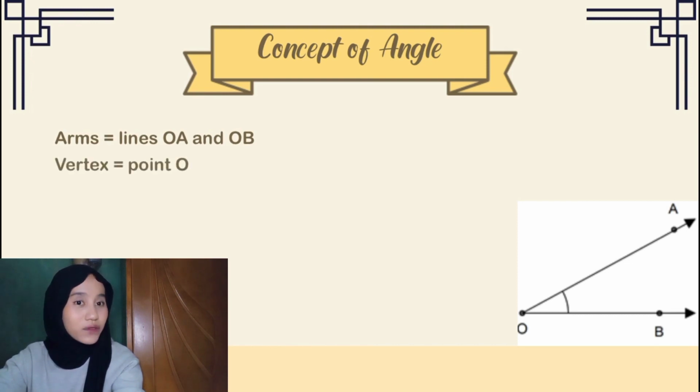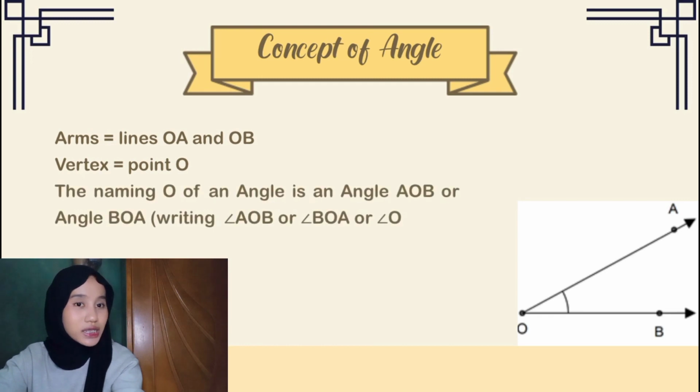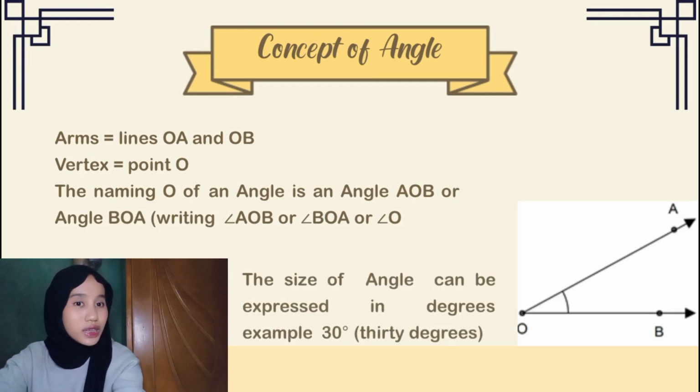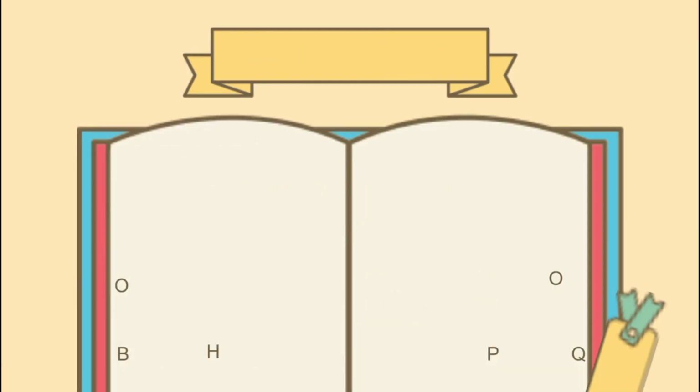The second, vertex, is point O. And the third, the naming of an angle is angle AOB or angle BOA, can be written angle AOB, angle BOA, or angle O. The fourth, the size of an angle can be expressed in degrees. Example, 30 degrees.